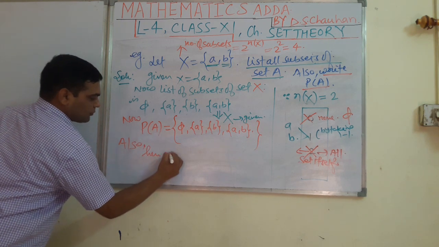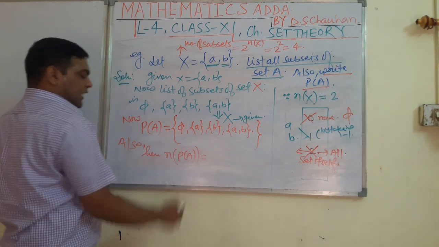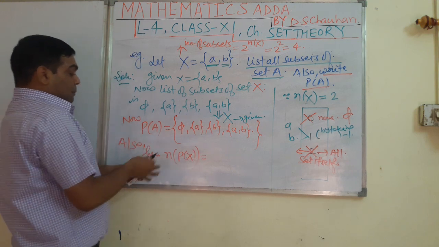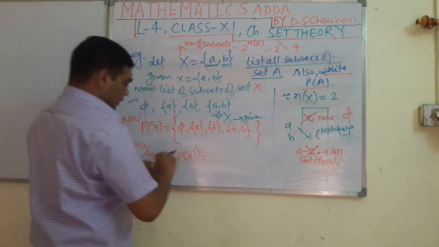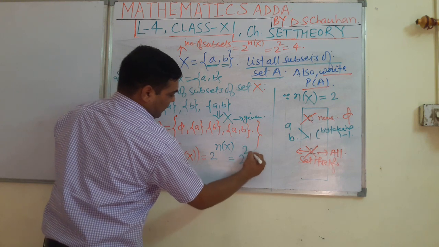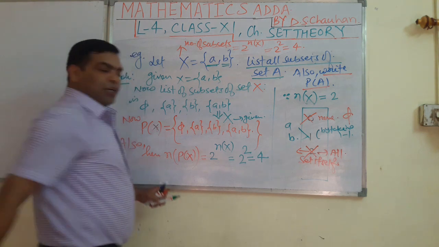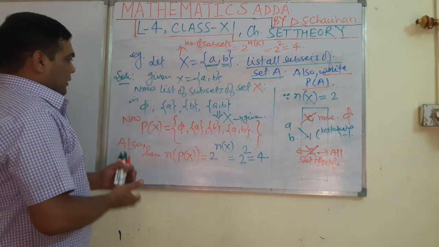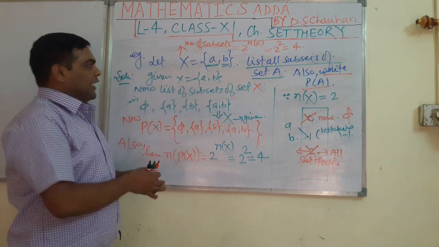Also students, you can write here that the number of elements in the power set, where the set is X. So the number of elements in the power set of set X, what could it be, students? Here it is 2 to the power n(X). What is it? 2 to the power 2. It is 4 because the number of elements in set X is 2. I hope it is clear to my students once again. Well students, one more question I am going to provide. Try to understand here.